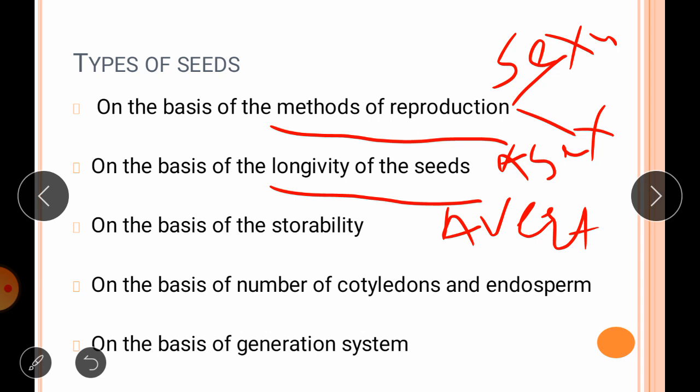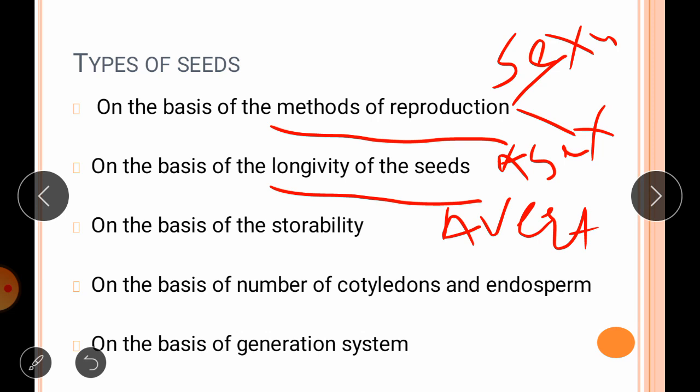The second type is mesobiotic seed. The seeds which have an age group of 3 to 15 years are included in this category, meaning we can store that seed in good condition, or their embryo remains viable for minimum 3 years, maximum 15 years. So that comes under mesobiotic seed.